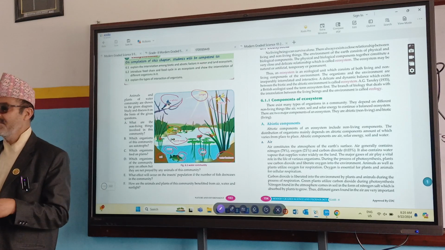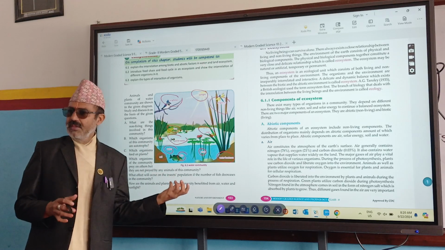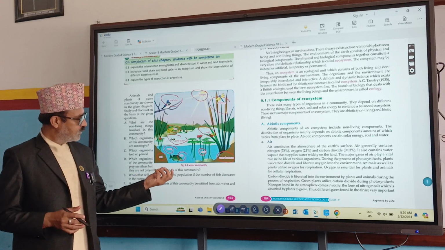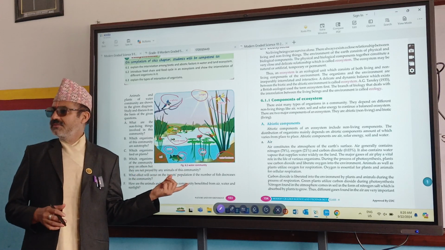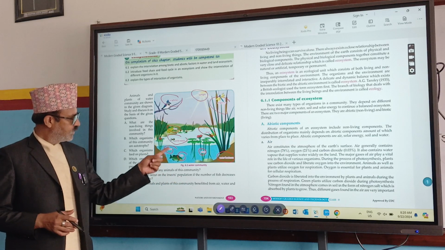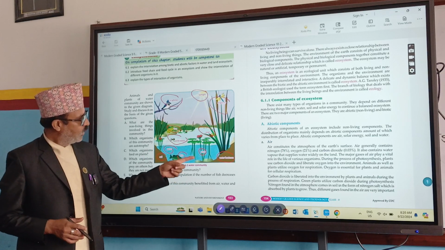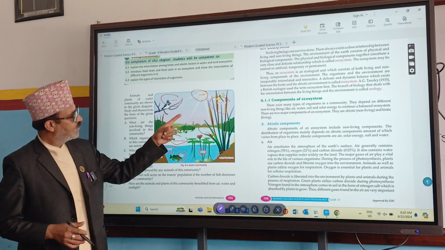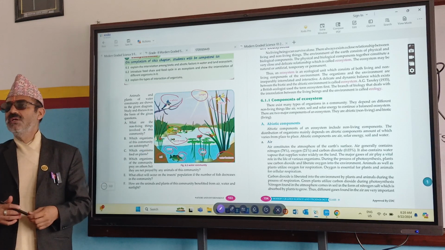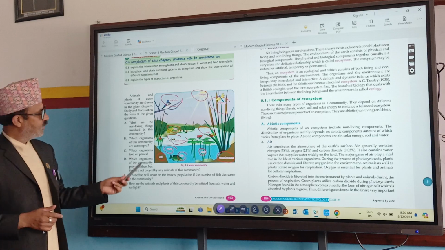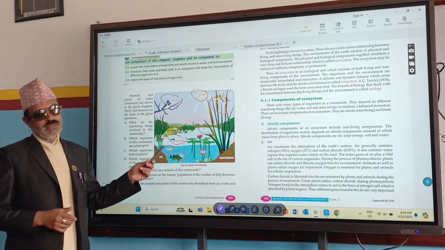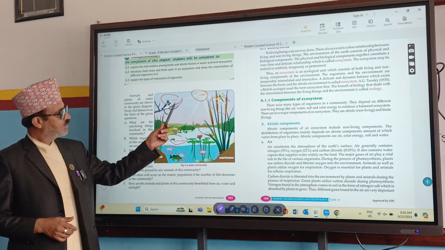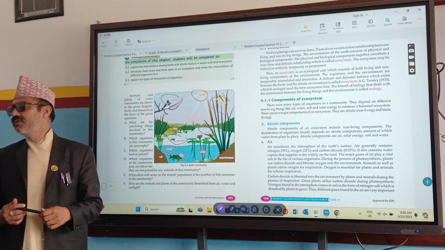What happens? There are some biotic factors. What are the biotic factors? Fish, pond skater, lotus, snail, frog, kingfisher, dragonfly. What are these? Biotic factors. Soil, water, sunlight: these are abiotic factors.